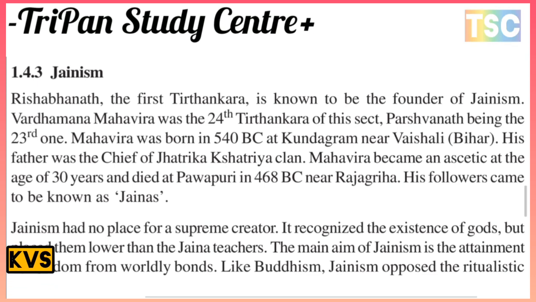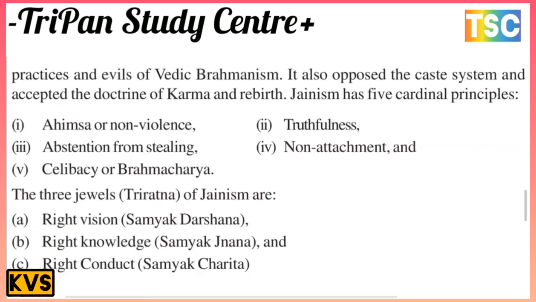The main aim of Jainism is the attainment of freedom from worldly bonds. Like Buddhism, Jainism opposes the strict Vedic rituals, the Vedic paradise and evils of Brahmanism. It also opposes the caste system and accepts the doctrines of karma and rebirth.